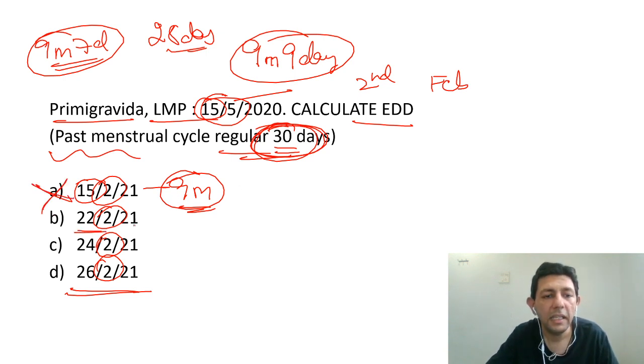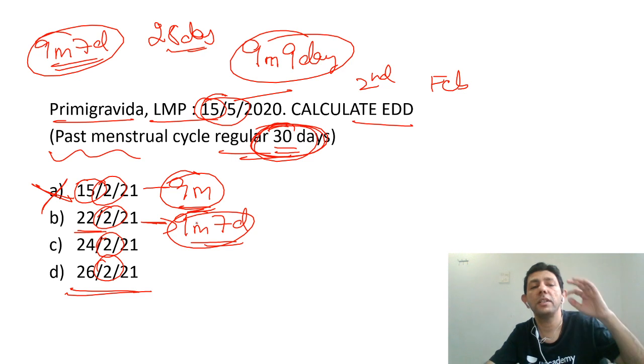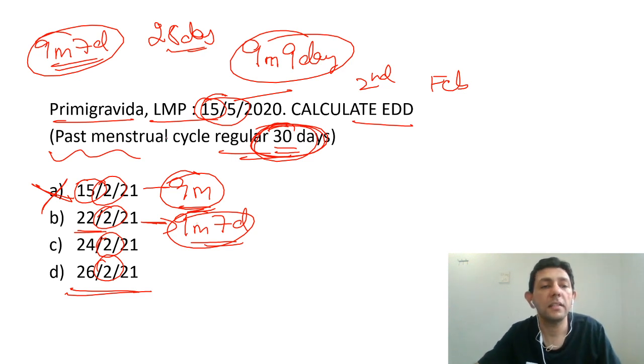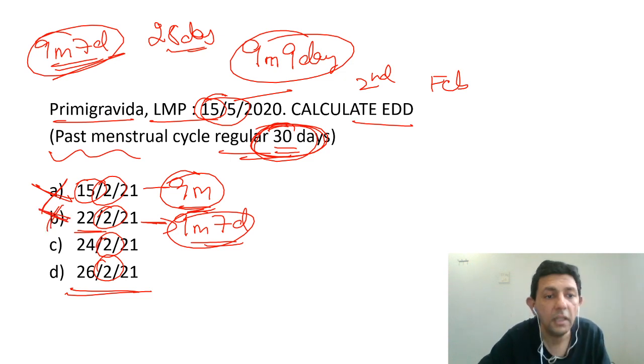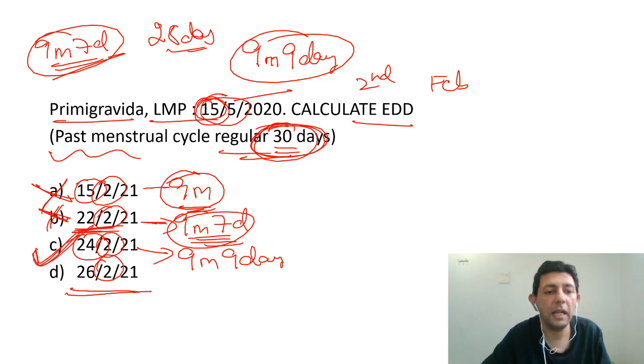22nd would have been the answer, because 15 plus 7, 9 months 7 days. Many students mark this as the answer because they just remember the actual formula, that is 9 months 7 days. They don't remember the variation. Sorry, this is not the answer over here, because here we are adding only 9 months and 7 days. This becomes the answer because here we are adding properly 9 months and 9 days. 15 plus 9 is 24, and this becomes the answer.